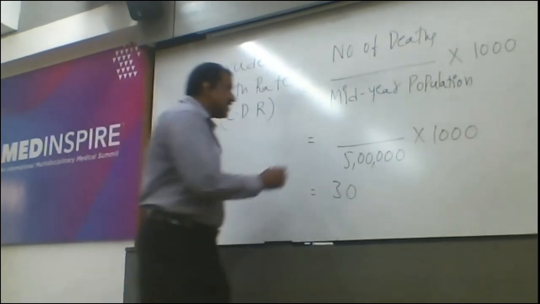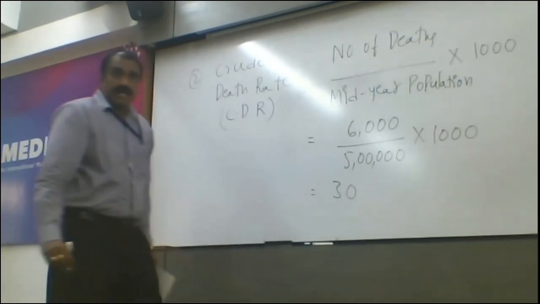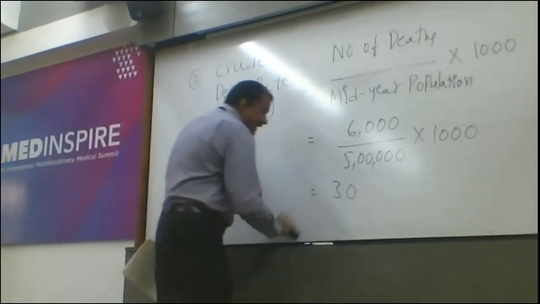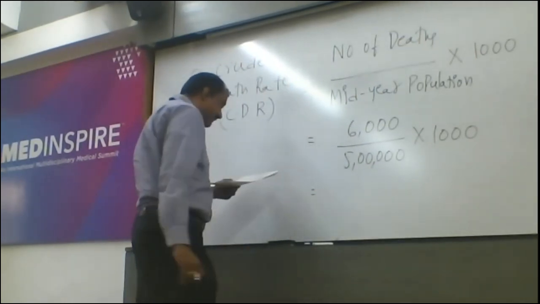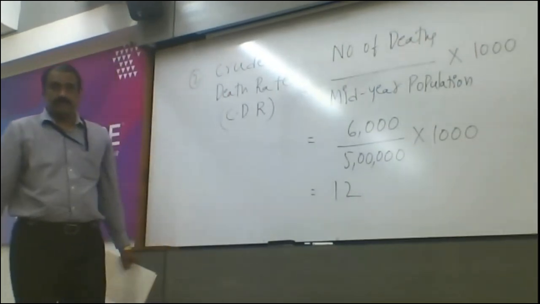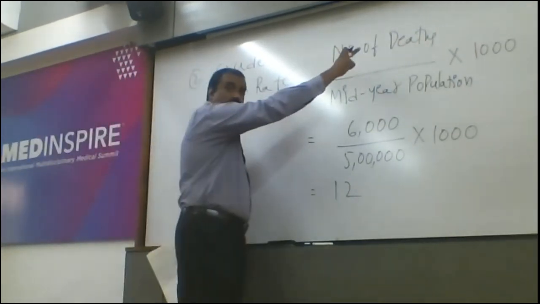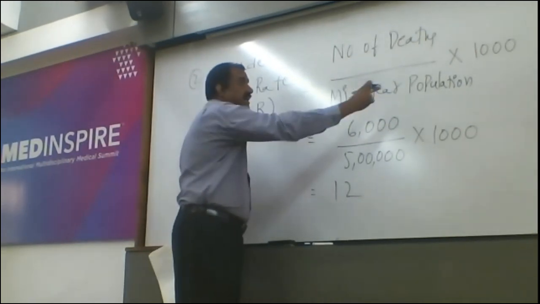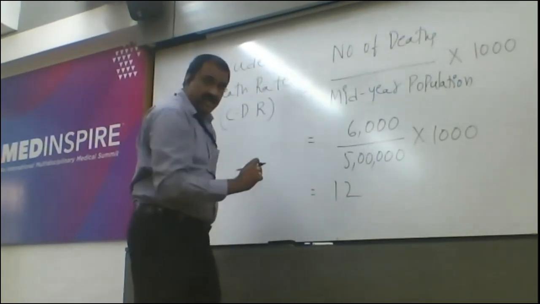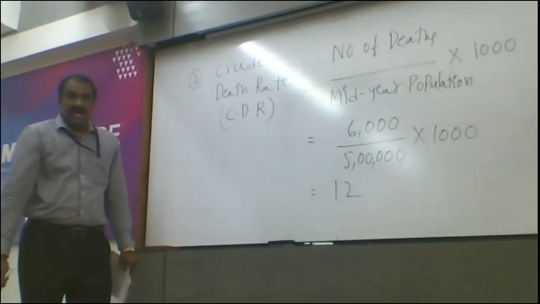Deaths are given as 6,000 and median population is 5 lakhs. And 6,000 divided by 5 lakhs, how much is it? It is 12. Right? So total number of deaths during a particular year divided by median population in the same year into 1,000, that is going to be 12, which is CDR, crude death rate.